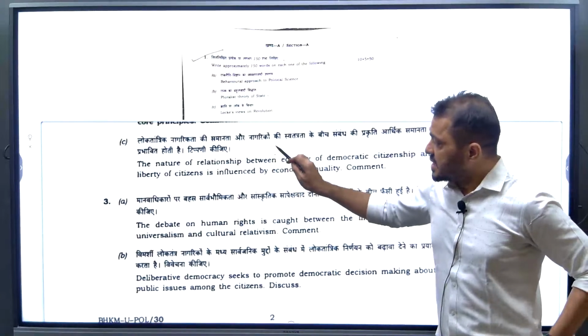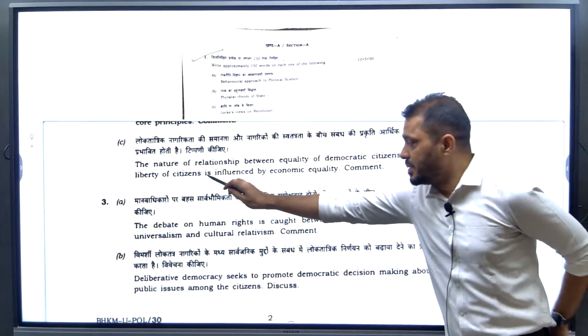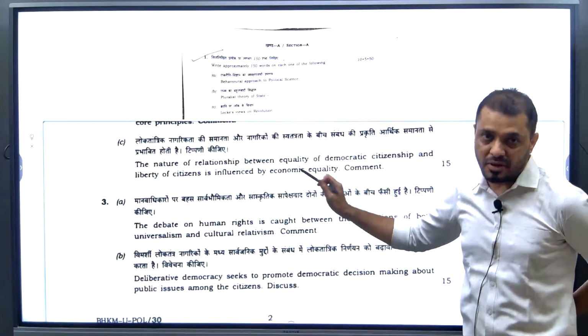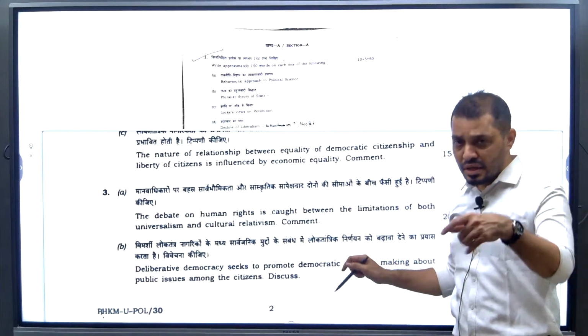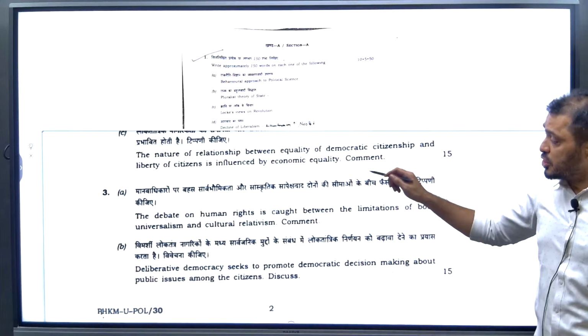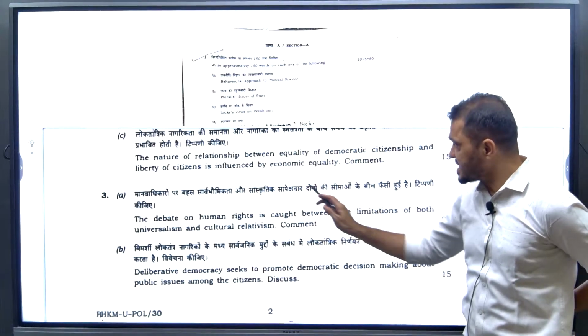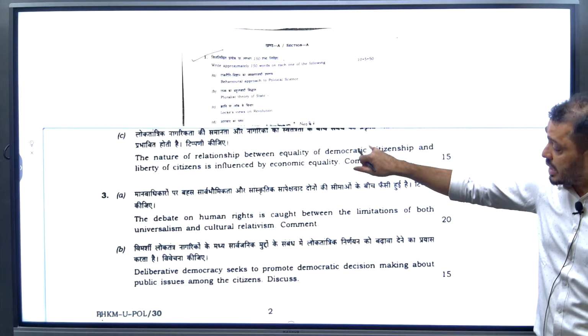Next, the nature of the relationship between the equality of democratic citizenship and the liberty of citizenship is influenced by economic equality. This is from the topic of equality. We will discuss it in the upcoming chapters. So far, batch number 3, you have not done this topic of equality. Otherwise, this is pretty straightforward. This is asking about how you will maintain economic equality and political equality.